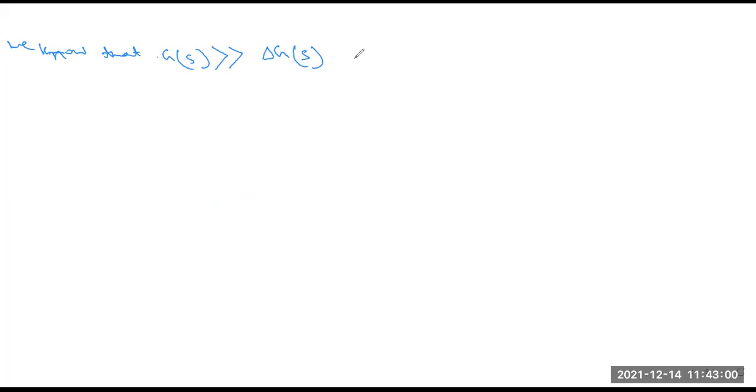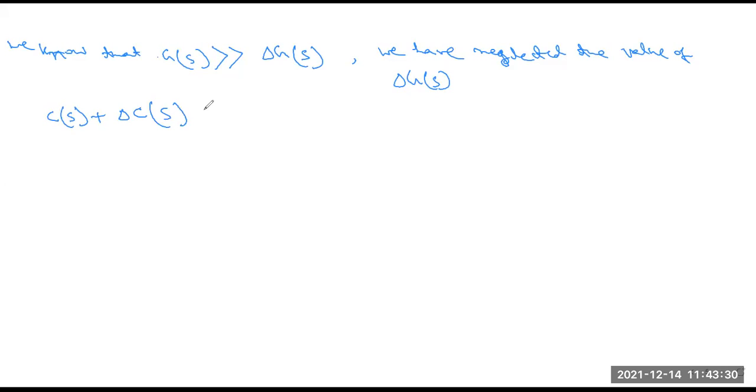So we have neglected the value of delta GS, because in this case we use the feedback parameter, and with this feedback parameter, when any process variable or process parameter changes, this also changes slightly.